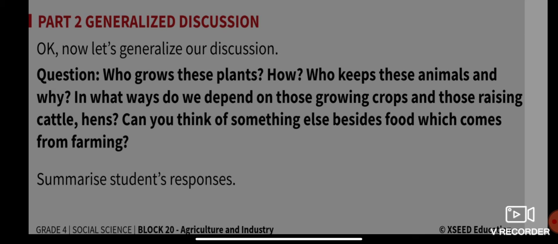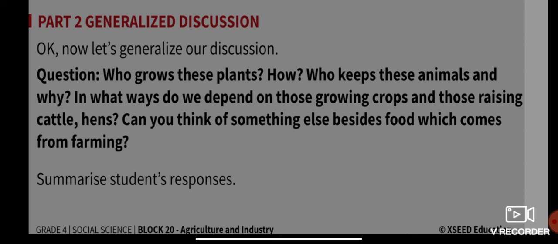Who grows rice, maize, all those things? Who keeps these animals and why? And in what ways do we depend on those growing crops and those raising cattle and hens? Can you think of something else besides food which comes from farming?